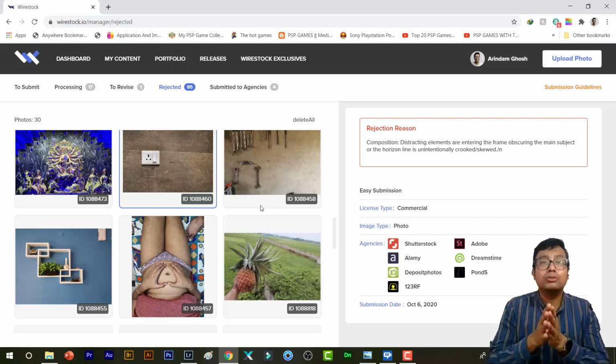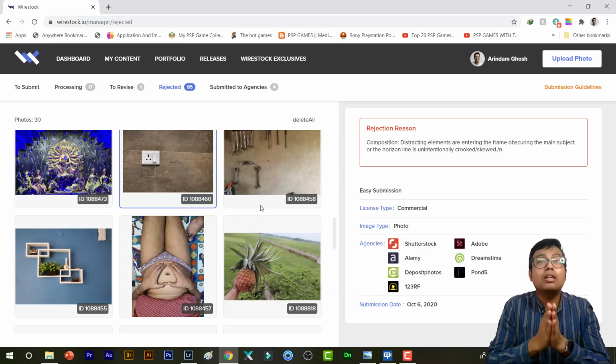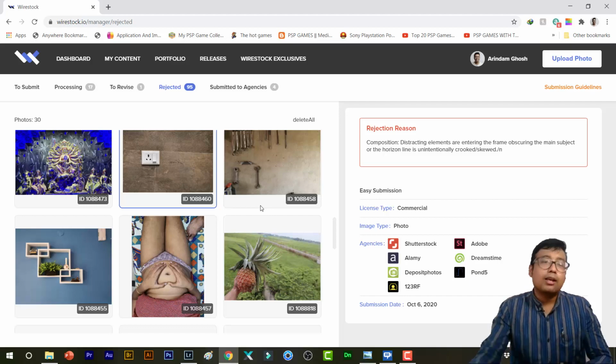But if you use Xpix or if you have time to upload manually, I guarantee that good photos rejected in Shutterstock for bad reasons or lame excuses will surely be accepted in Dreamstime, Alamy, Adobe Stock, all these agencies. And believe me, each and every photo counts. You will never know what sells and when.